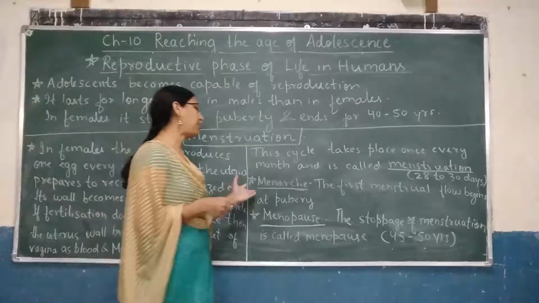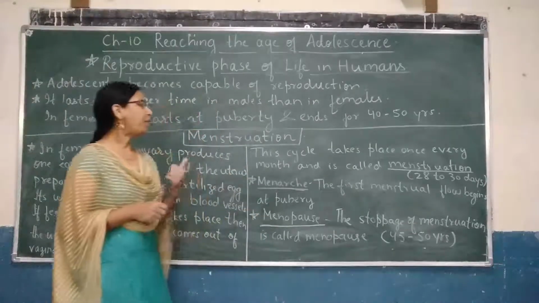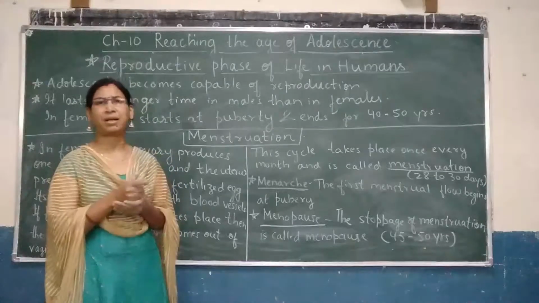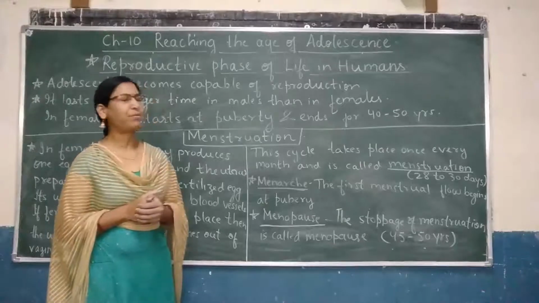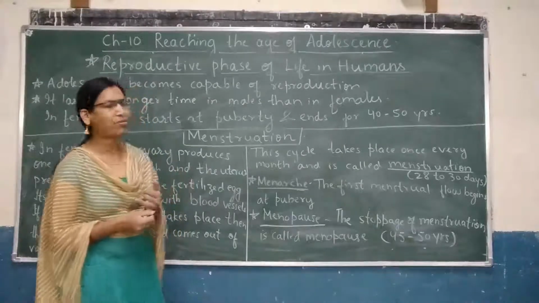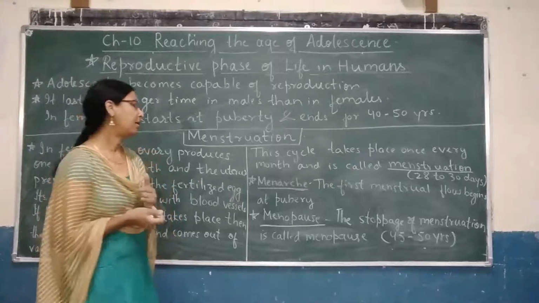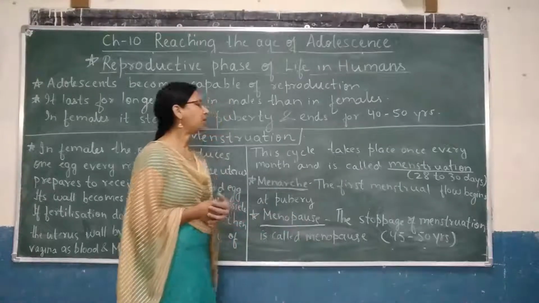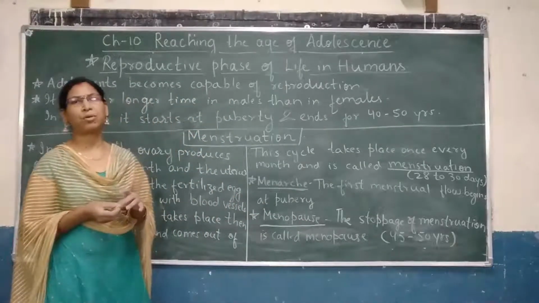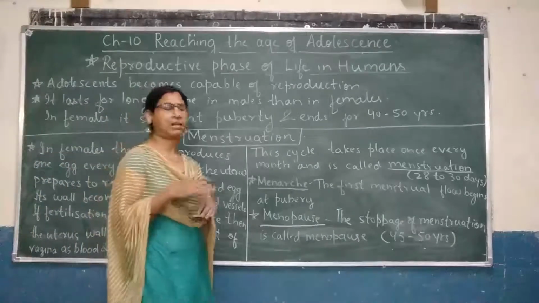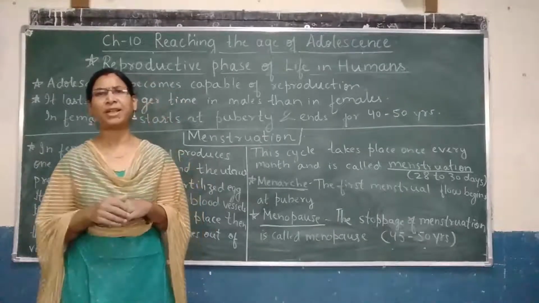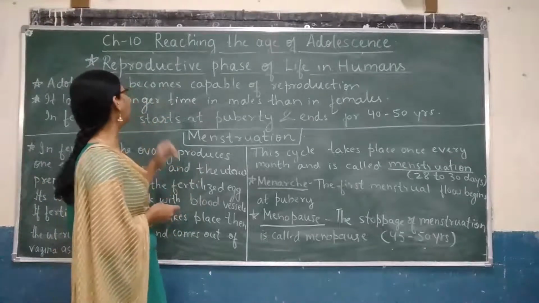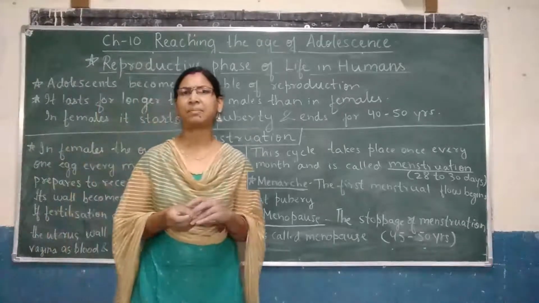Now let us see what is meant by menarche. The first menstrual flow begins at puberty. This is called menarche. Once again, the period of a female in which the first menstrual flow begins is called menarche. And let us see what is meant by menopause. Pause means to stop. So, the stoppage of menstruation is called menopause. And it generally occurs at the age of nearly 45 to 50 years in case of females. So, this was about menstruation and the reproductive phase of life in humans.